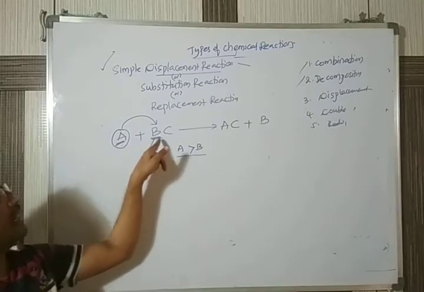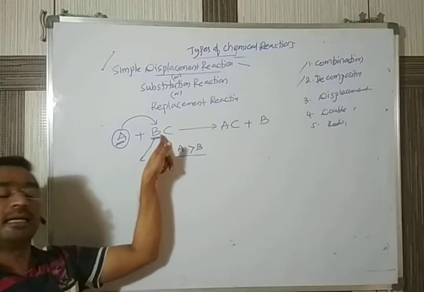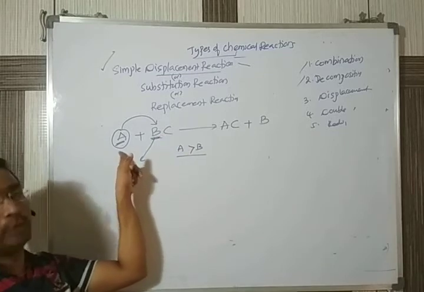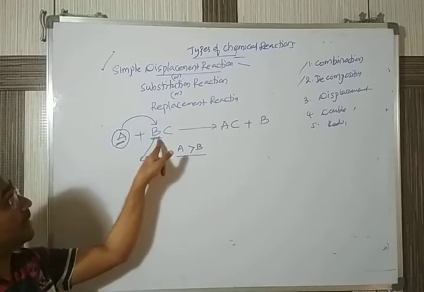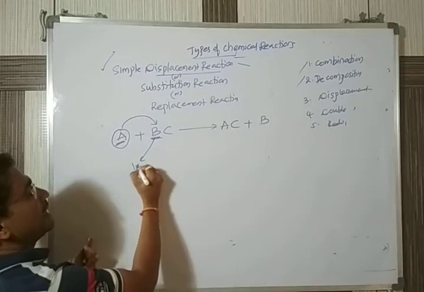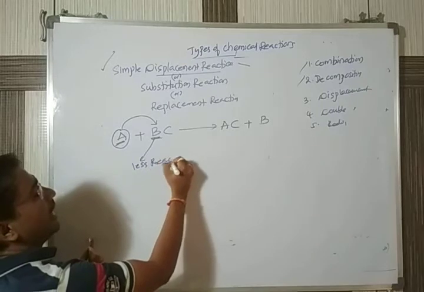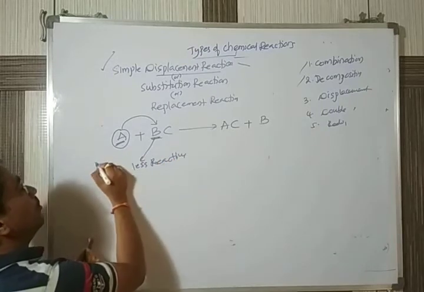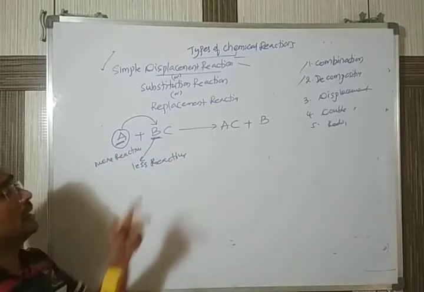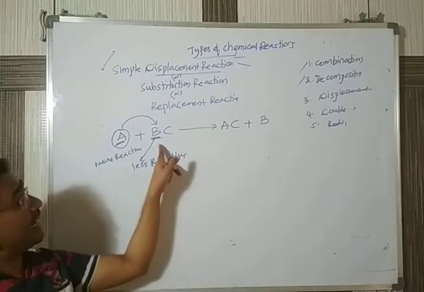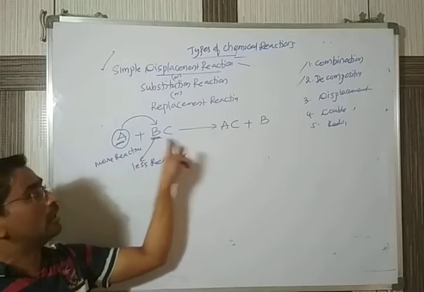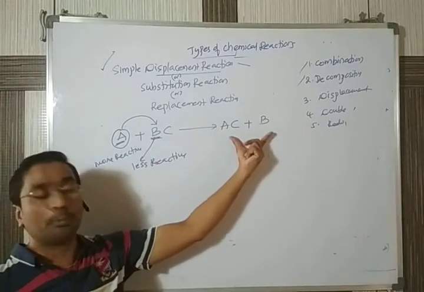So it means a reaction in which a less reactive element is replaced by a more reactive element. Here we are considering B as less reactive, and A as more reactive. In the reaction, the less reactive element is replaced by a more reactive element to give rise to new products.